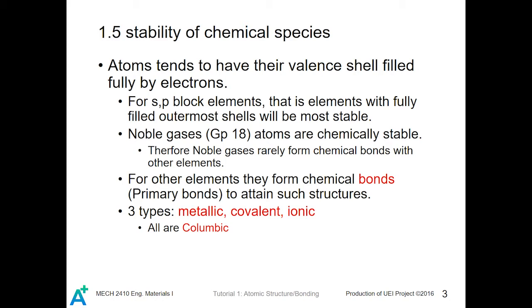For other elements, they will try to form chemical bonds, which are primary bonds, to attain such valence shell fully filled structures. And there are three types of such bonding: metallic, covalent, and ionic. They are all coulombic in nature, which is the electrostatic attraction.